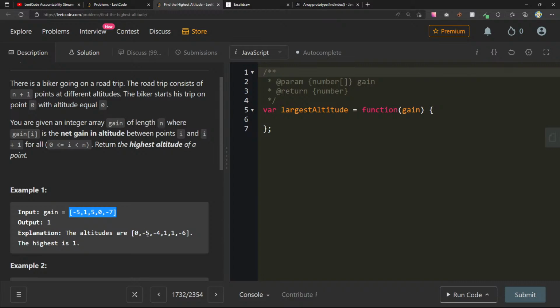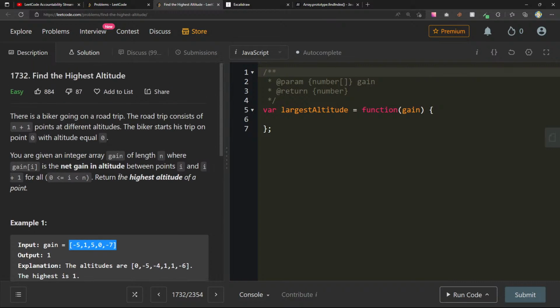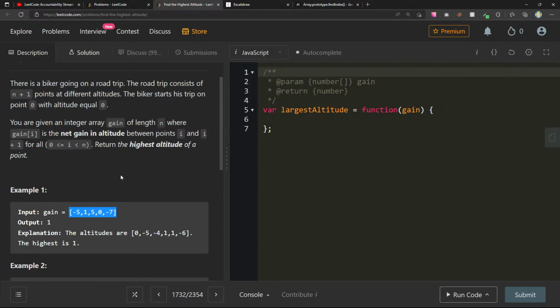Oh, so he went from 0 to -4, or 0 down to -5. And then what? He went up to 1, and somehow that's -4? The altitudes are 0. This is just a weird question to read. Length n, where gain i is the net gain in altitude between points i and i+1. So gain i is the net gain of altitude between i and i+1.